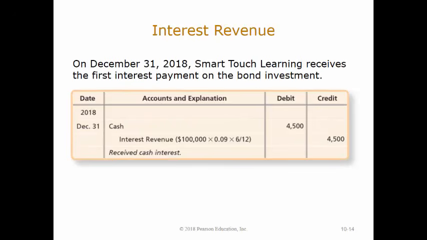On December 31, 2018, 6 months have passed since making the investment in the bonds, and Smart Touch Learning receives the first interest payment. Record the interest received on December 31, 2018. Smart Touch Learning is owed $4,500 interest. The calculation is $100,000 face value times 9% interest rate times 6 divided by 12 of a year equals $4,500. The entry requires a debit to cash for $4,500 and a credit to interest revenue for $4,500.